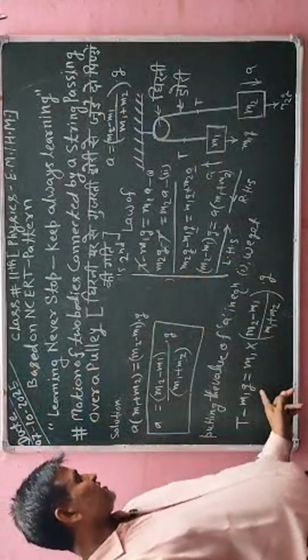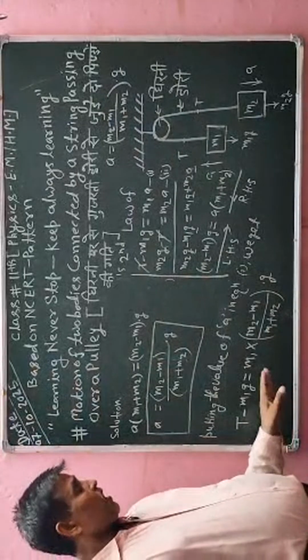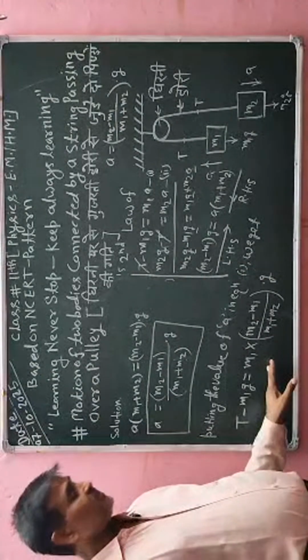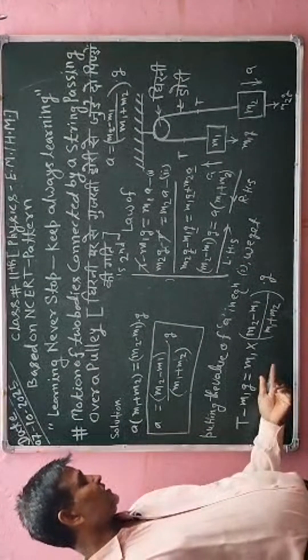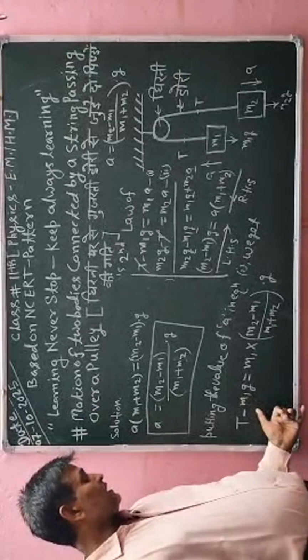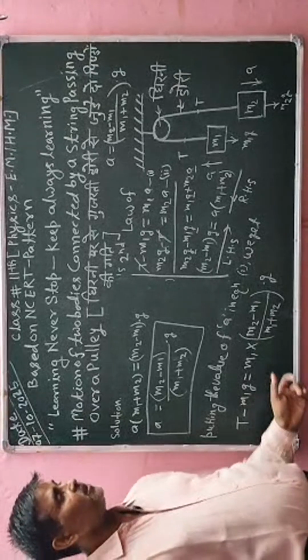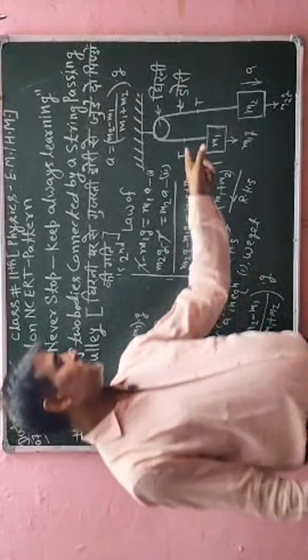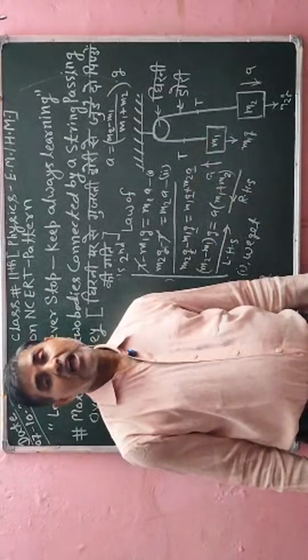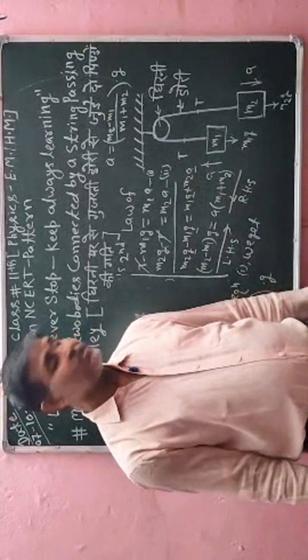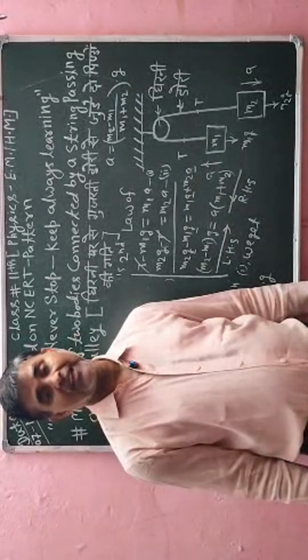Now after solving this expression, this equation, I will get the value of T, and that will be the value which is existing in the string. Okay student, I hope that you are understanding all these informations positively and clearly.